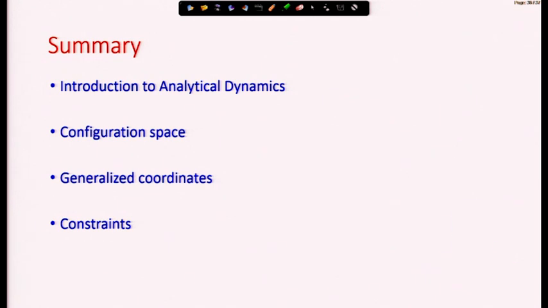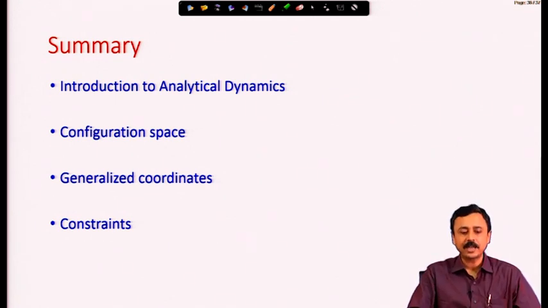To summarize, we have introduced analytical dynamics, and we have looked at configuration space, which fixes the configuration of a dynamical system using the generalized coordinates, and we have looked at some examples and constraints. With that, I will close this lecture.